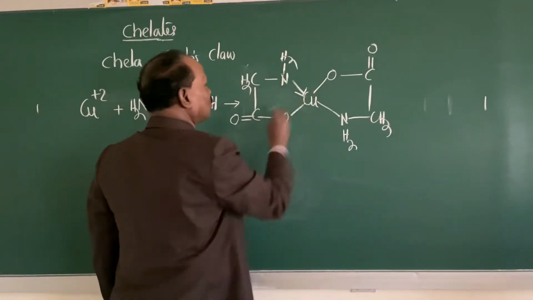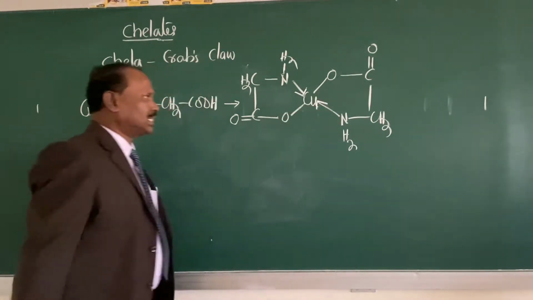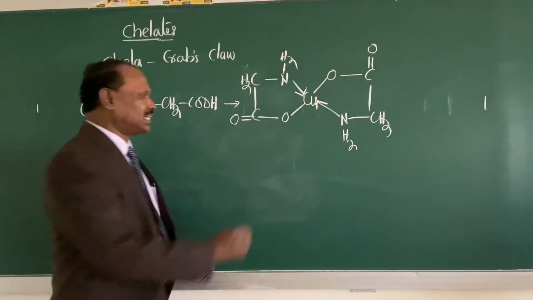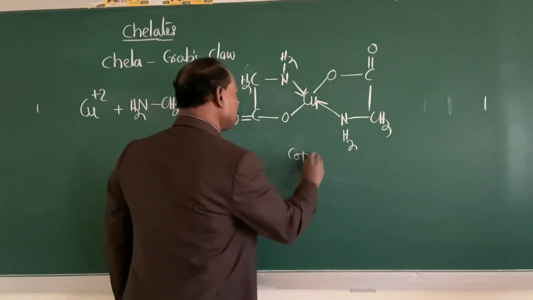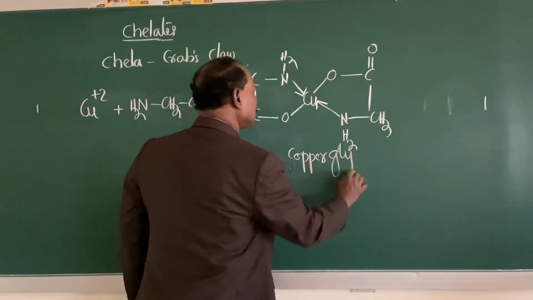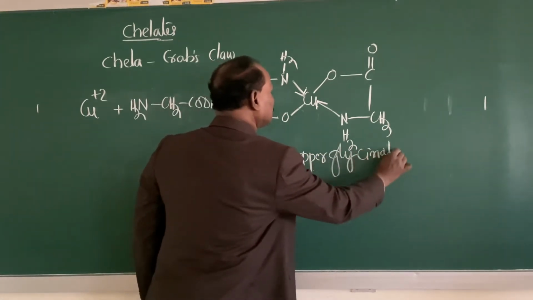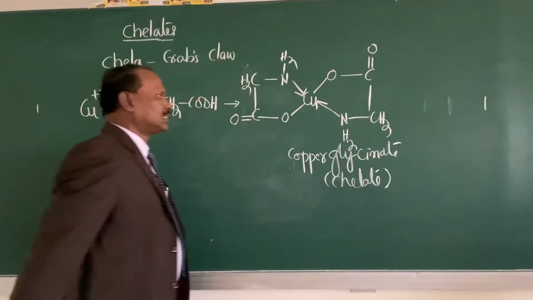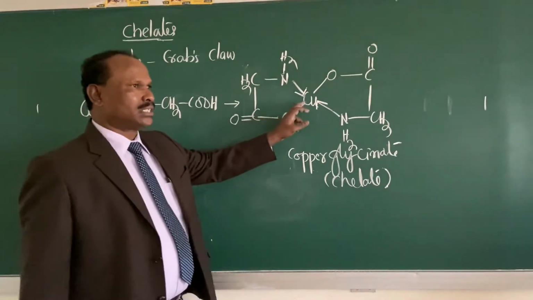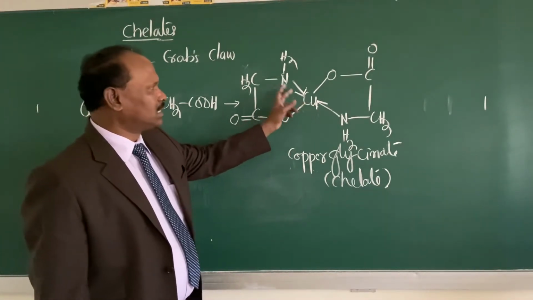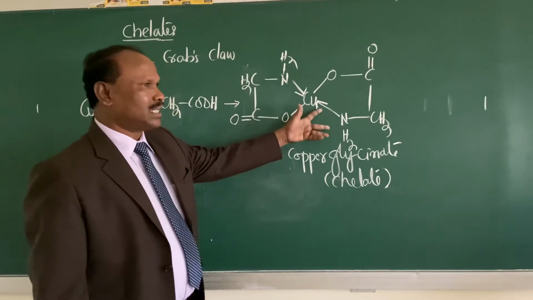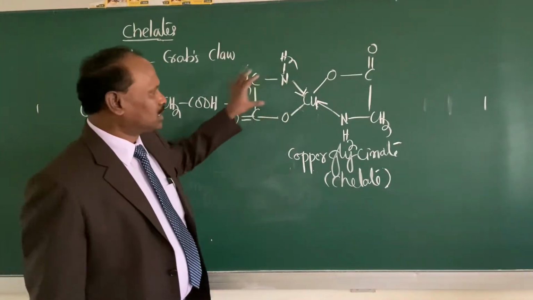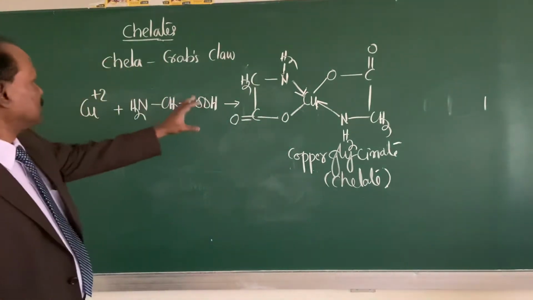So the nitrogen is donating a pair of electrons and forms a coordinate bond. This is copper glycinate. This is the chelate. When you look at this chelate, this Cu2+ ion, cupric ion, is held from two directions. Therefore, it becomes a highly stable compound. So this is an example of a chelate.